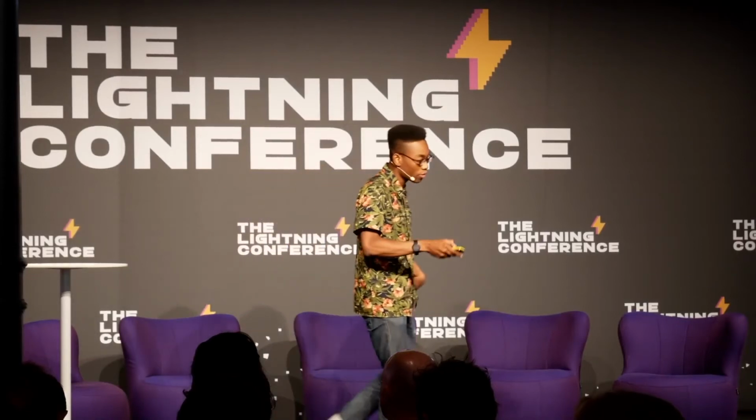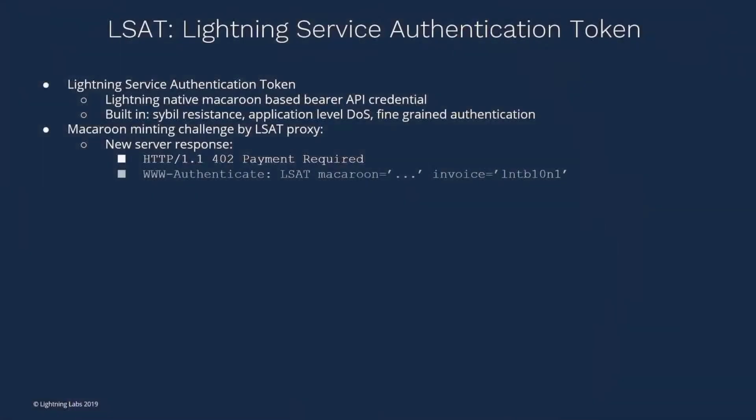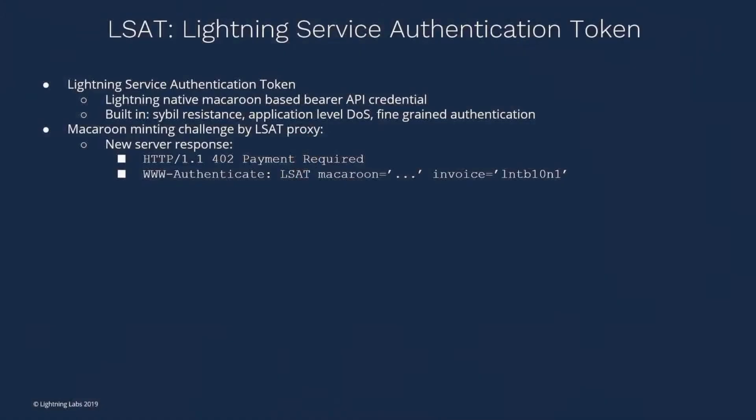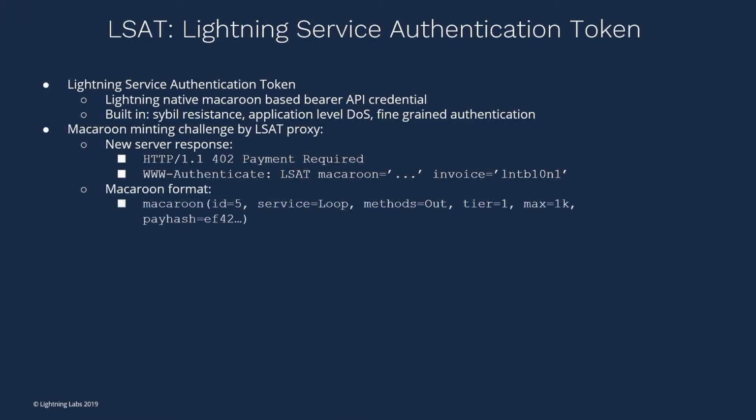So now we have a new server response. The server response, once again, is payment required. But now we have slightly different authentication headers, right? We have LSAT; before it was LN. Now we have the macaroon there. The macaroon is basically what your capability is. We also have an invoice once again. One thing to note as well is that the macaroon is now half complete. The LSAT in totality is actually the macaroon along with the pre-image.